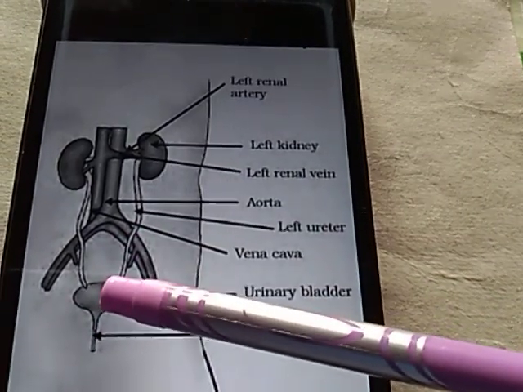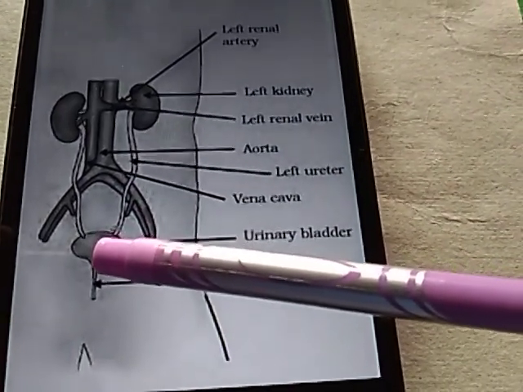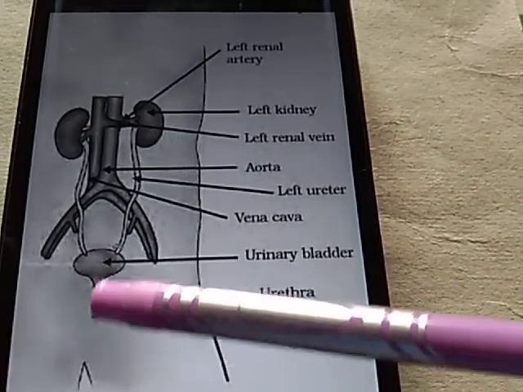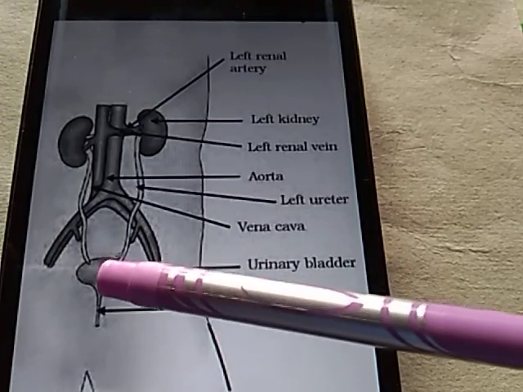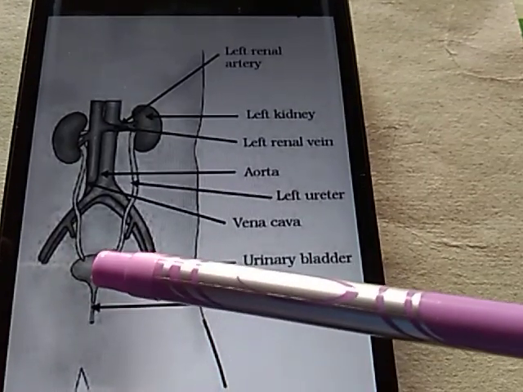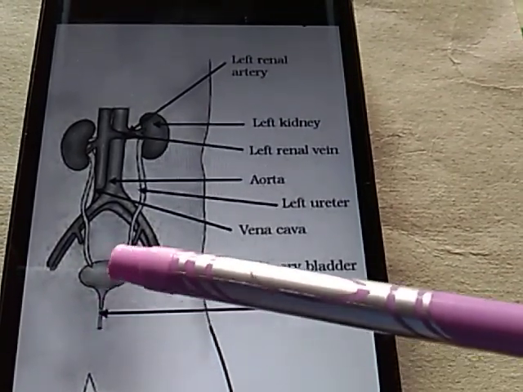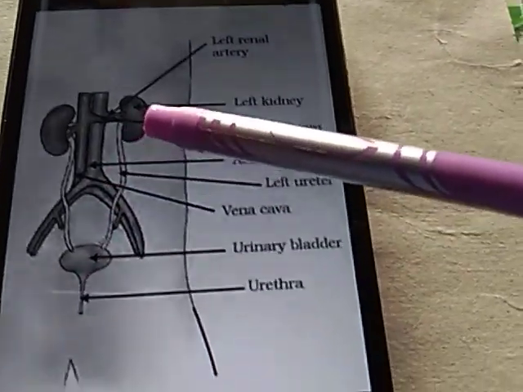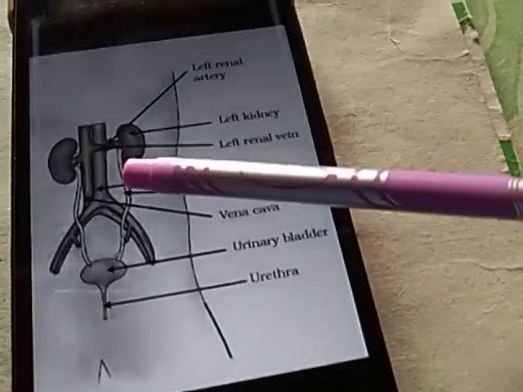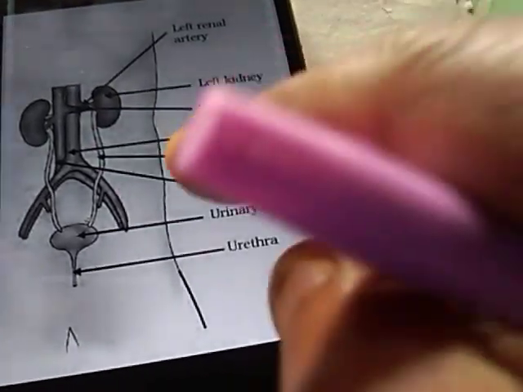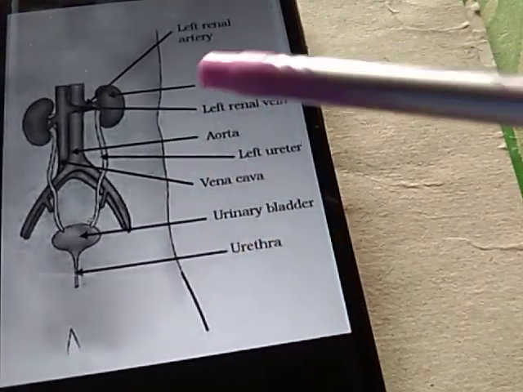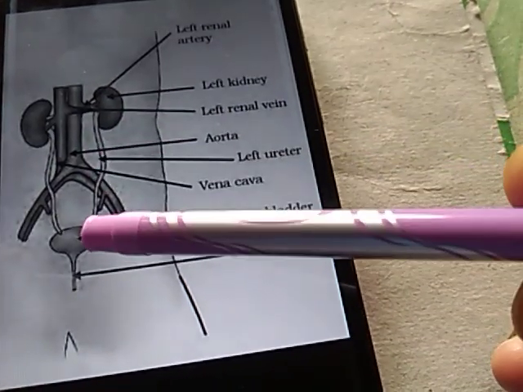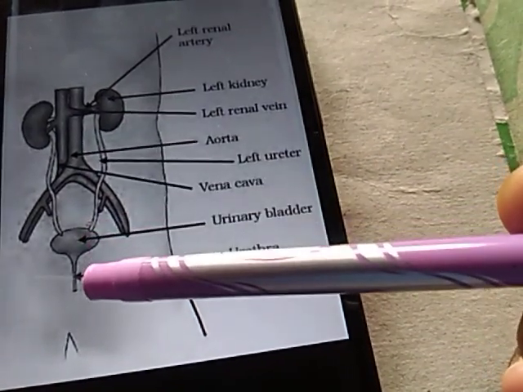The urethra is the opening of the urinary bladder. Time to time when it is filled, the valve, the sphincter muscles, open and the urine is discharged from here. So this is the urethra, the opening of the bladder. So the excretory system in human beings consists of two kidneys, two ureters, one urinary bladder and the urethra.